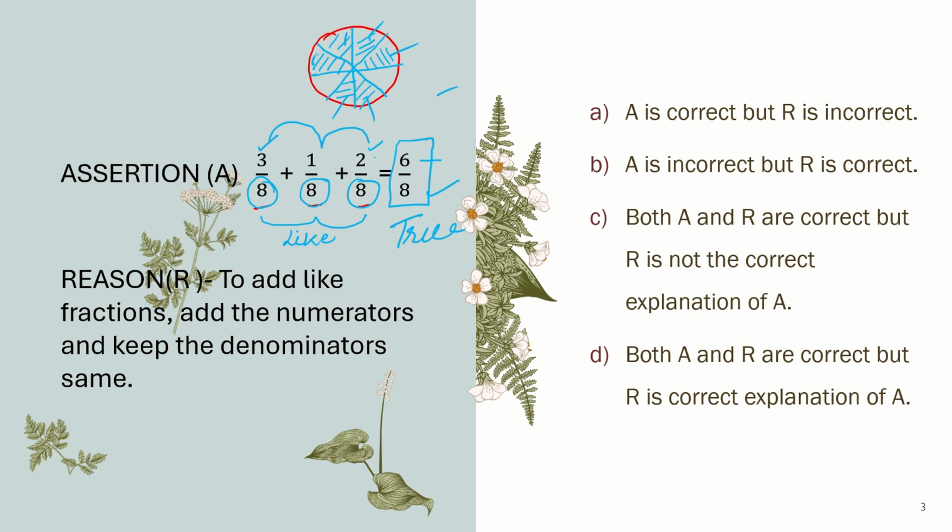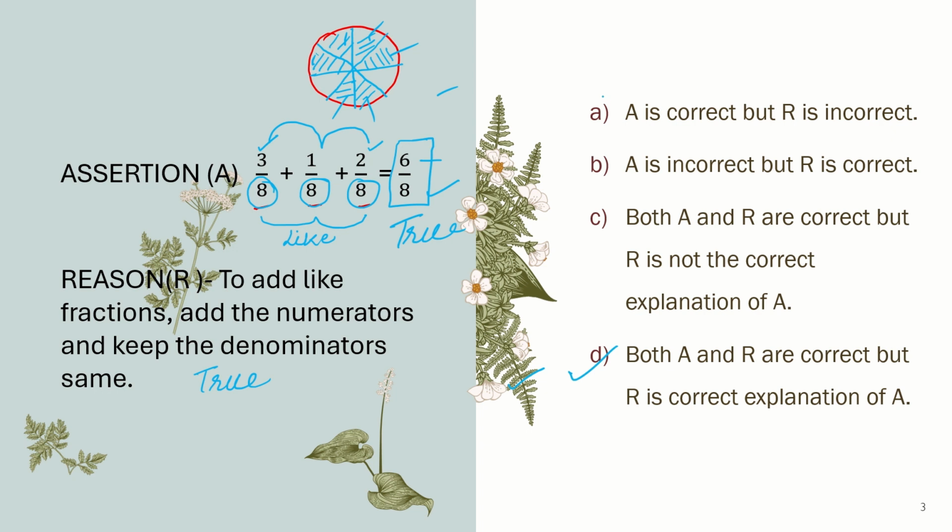3 plus 1 plus 2, that is 6, and denominator will remain same. So reason is also correct. I hope you got the answer. Both are correct, and reason is explaining the assertion only. Yes. So which one is correct? Answer D is correct. Both A and R are correct, but R is the correct explanation of A.